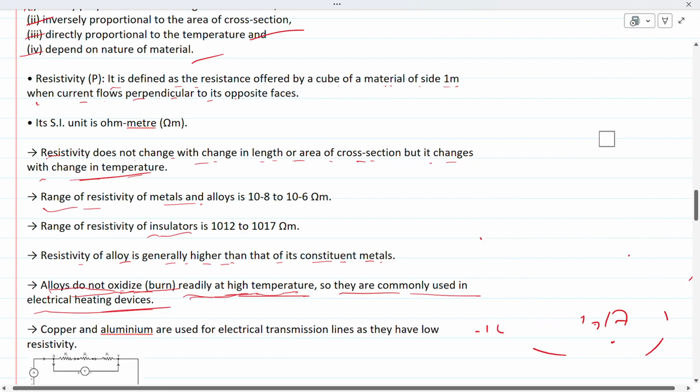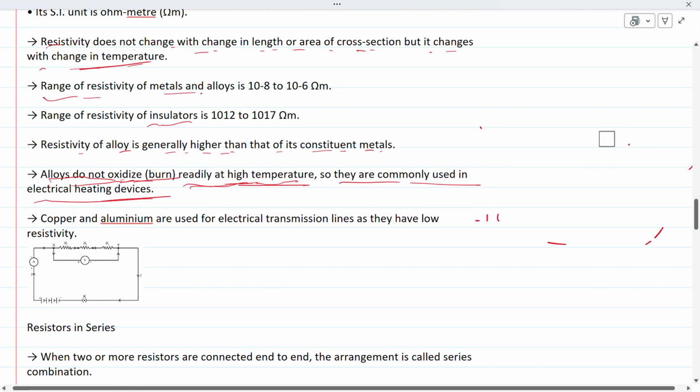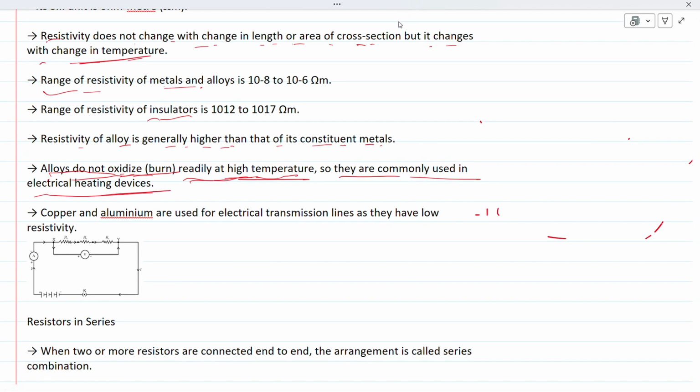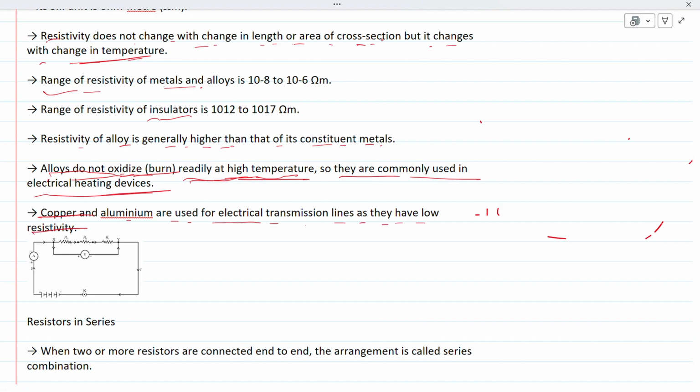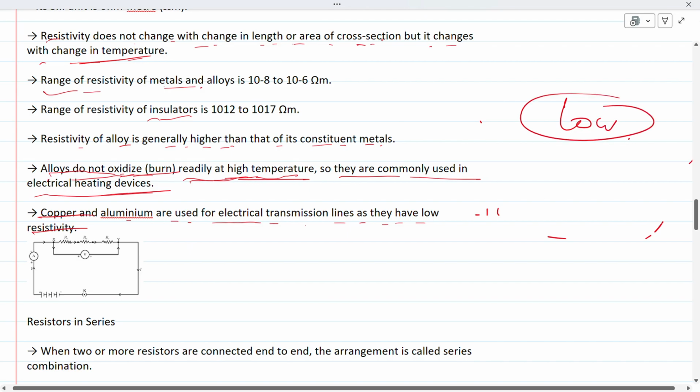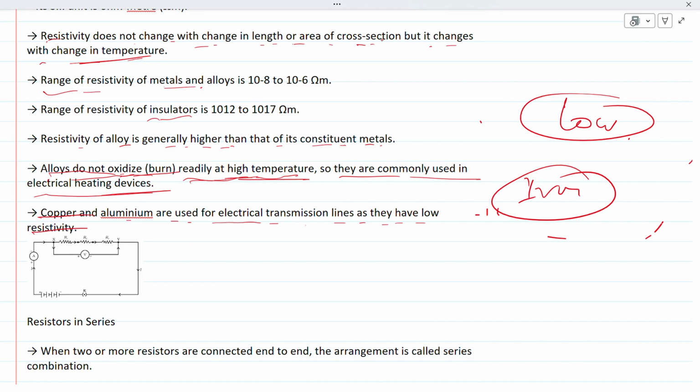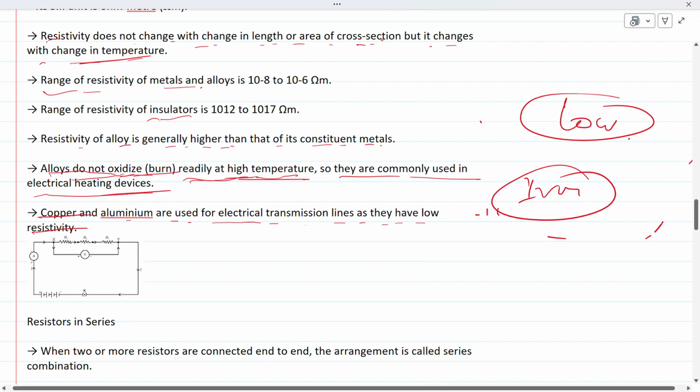Okay, next, let's take the last remaining point. Copper and aluminum are used for electrical transmission lines as they have low resistance. It means that copper wire and aluminum wire are widely used in our homes because they have low resistance. Iron wire has high resistance. That's why iron is not used in electrical appliances or in any electrical wiring in our house, because it has high resistance and it opposes the flow of current. That's why iron is not used. Okay.